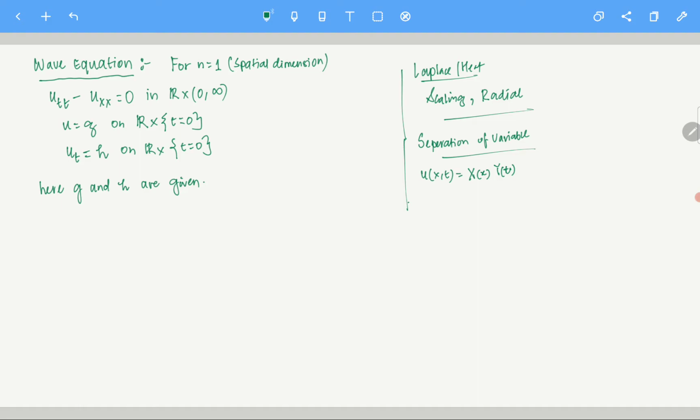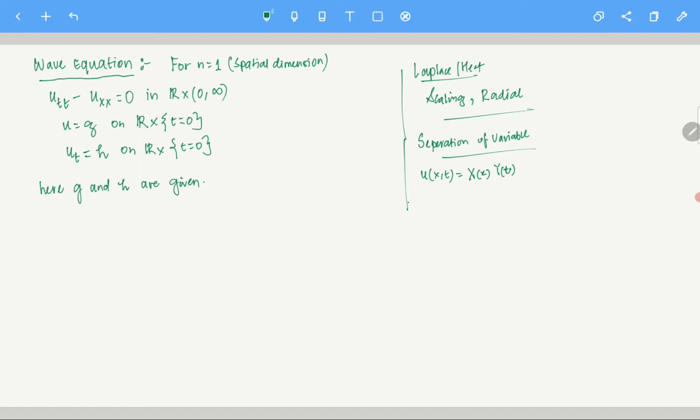One is a function of x and the other of t, so it will give you two different ODEs. With these boundary conditions, those ODEs can be solved. Maybe, there is no guarantee that it can be. Most of the time, with nice enough boundary conditions, we can do it. So after that, you do that and you get your solution. Those things you already know.